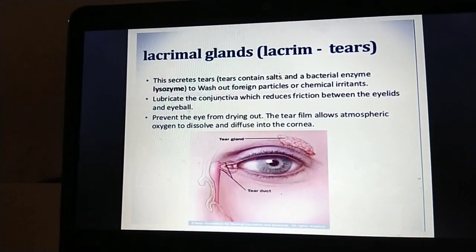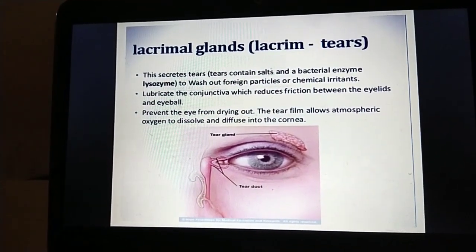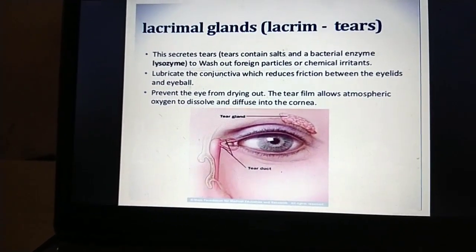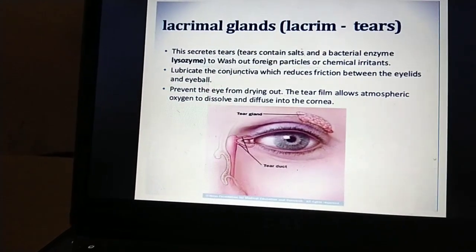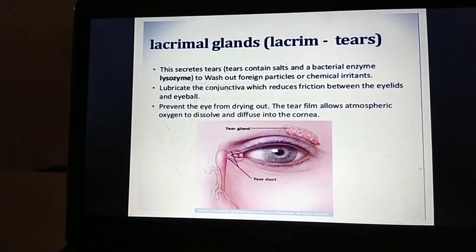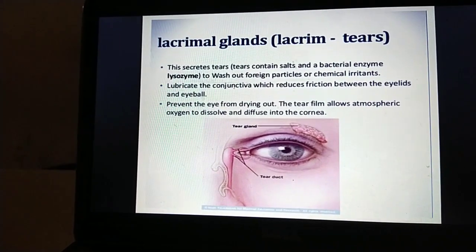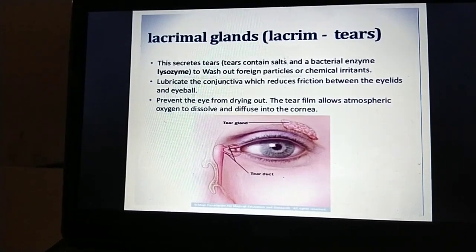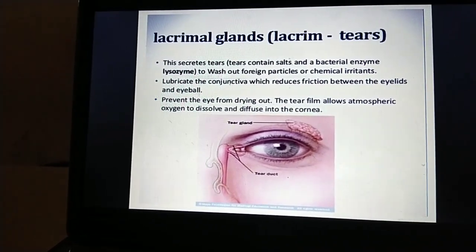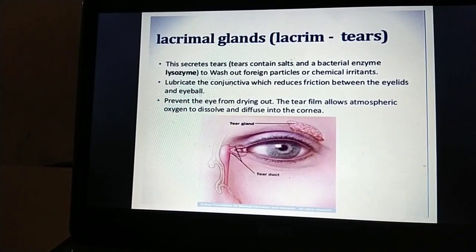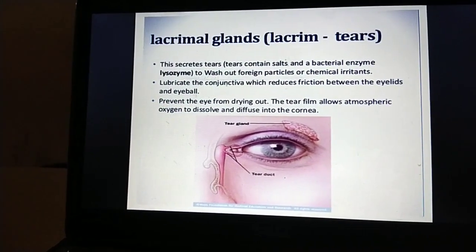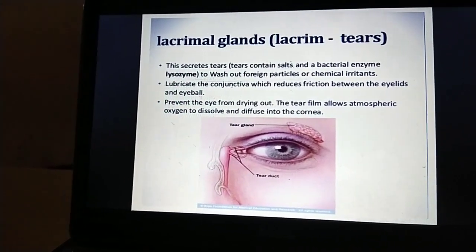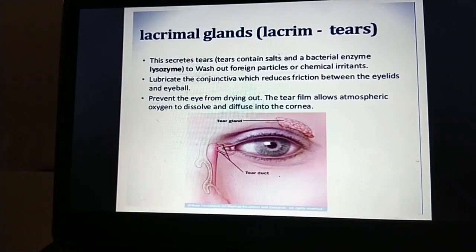Now we can go for the lacrimal gland, or tears. The lacrimal glands are paired, almond shaped exocrine glands, one for each eye.